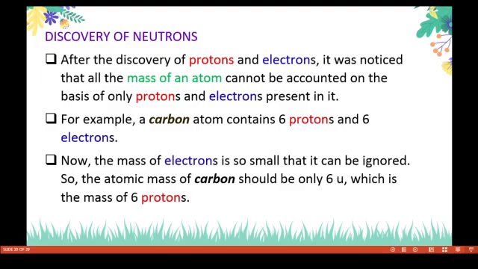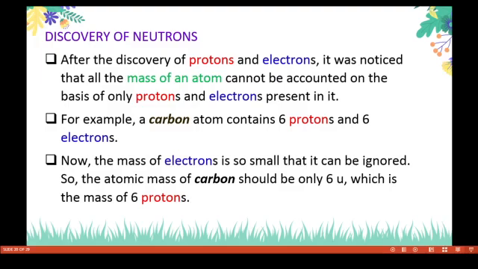For example, a carbon atom contains 6 protons and 6 electrons. The mass of electrons is so small that it can be ignored.